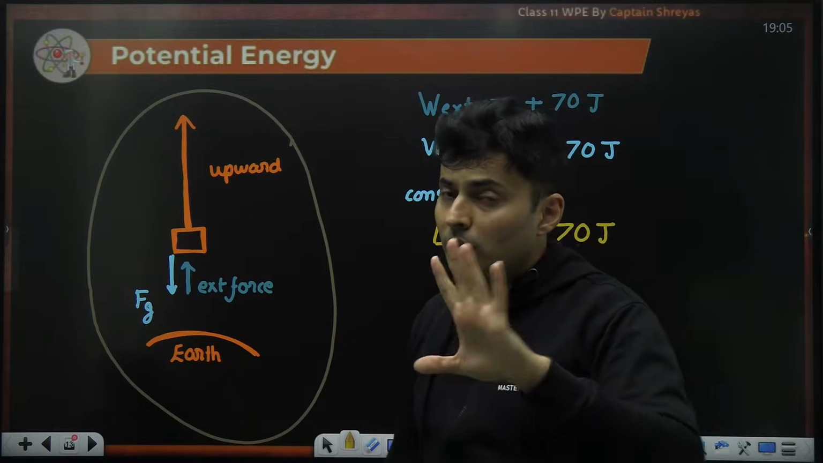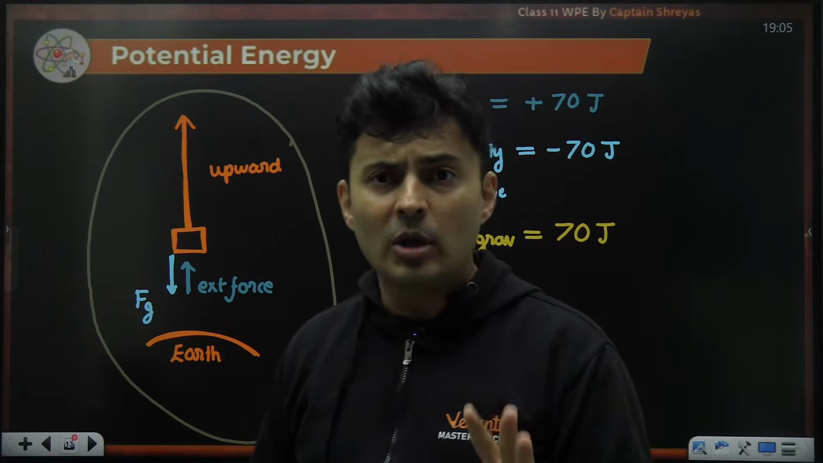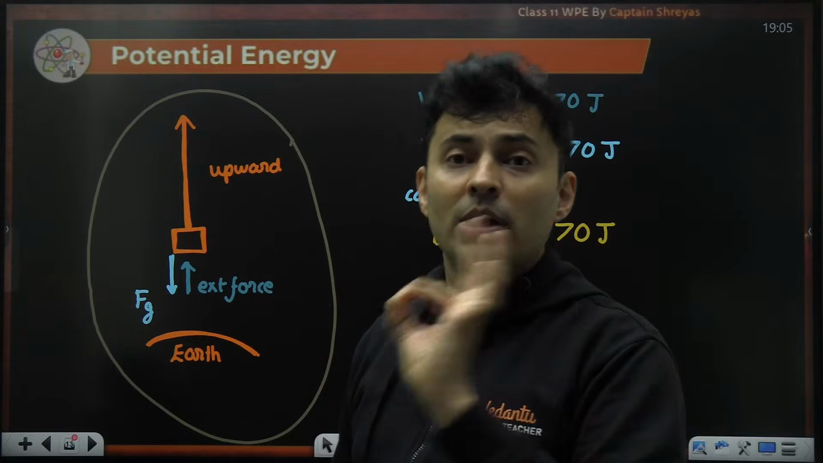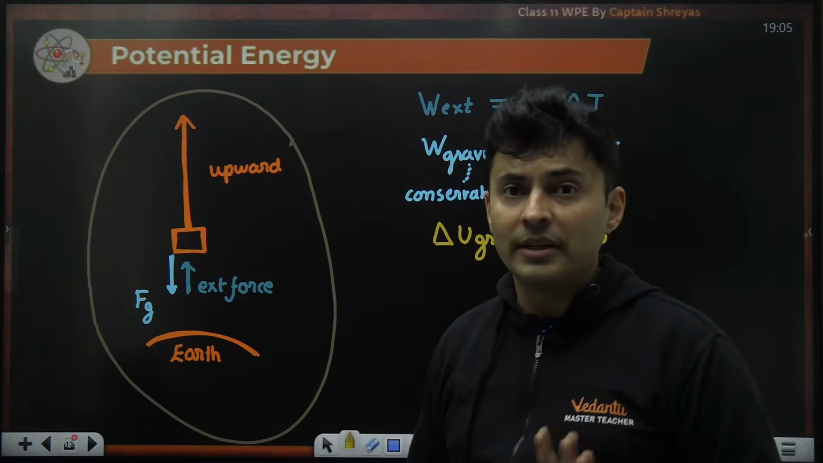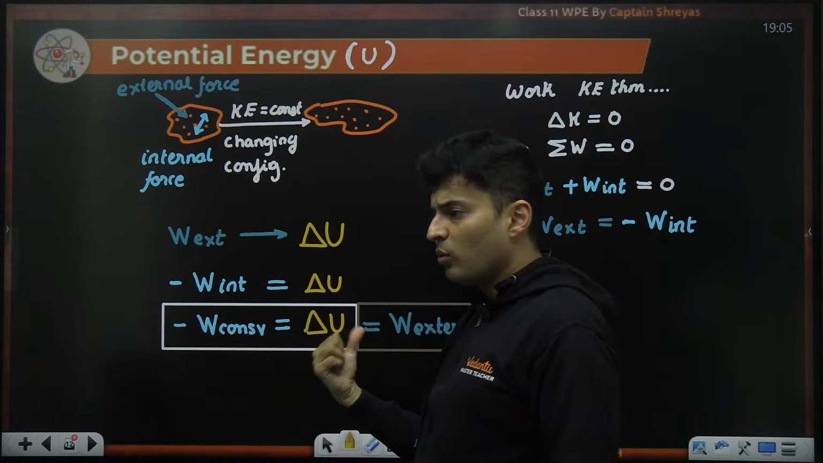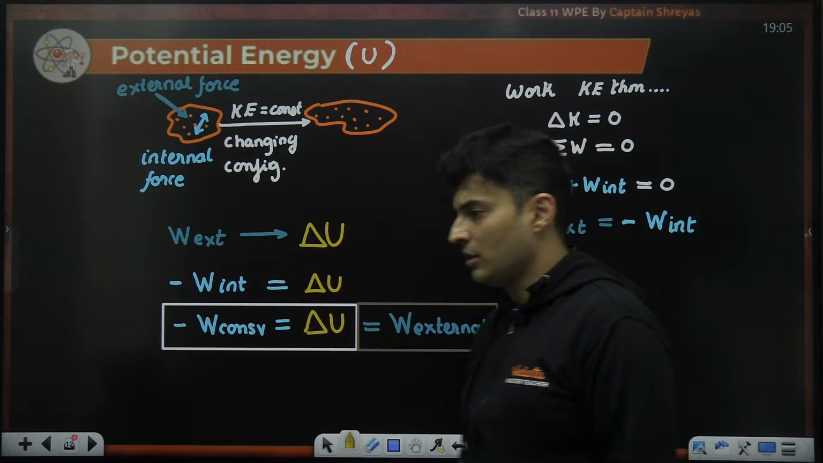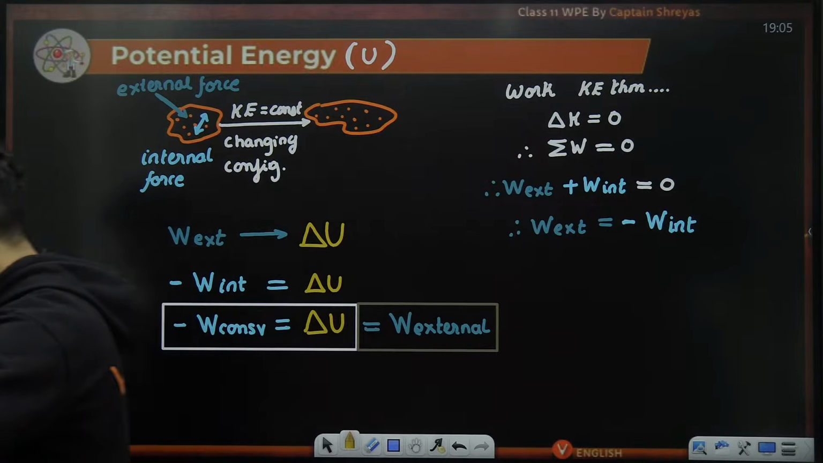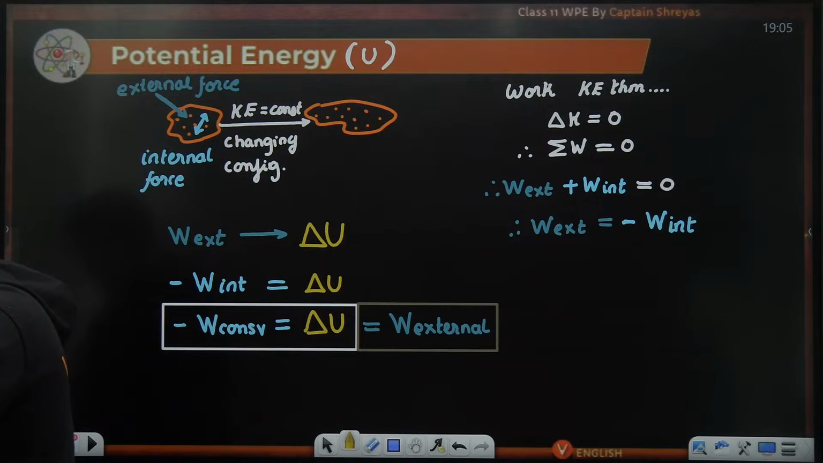I'm not interested in doing very complex problems now because many kids don't even know what potential energy is truly. They don't understand why this equation is valid. What is the meaning behind this equation? Yeah, everyone? All right. Very good.